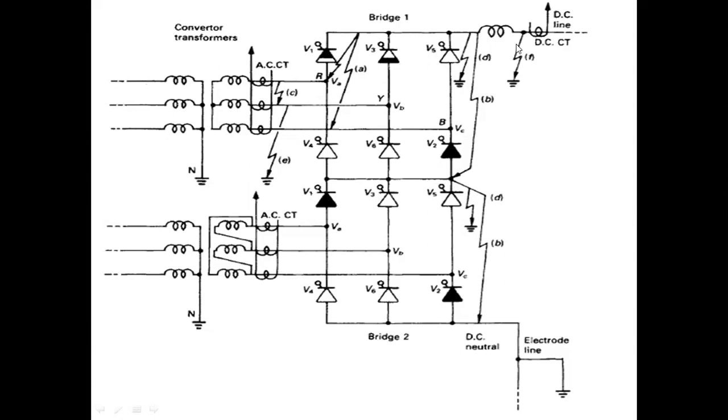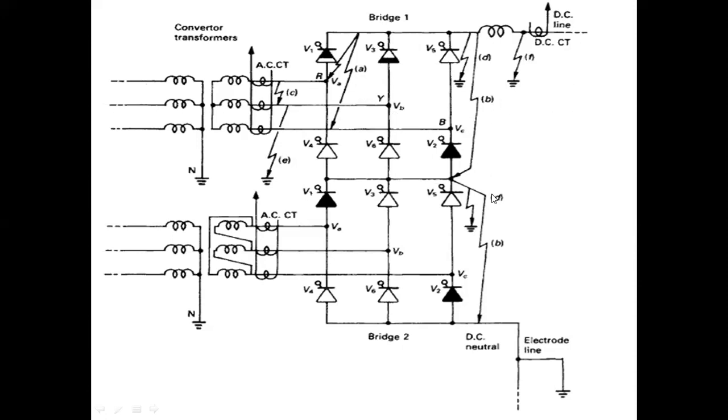See here, at any instant a fault may occur, and the location is also very important to us. The fault may be nearer to the thyristor valve, or very near the converter transformer, or at the DC side. Different instances like these we can consider. So at any moment, all these devices, that is the thyristor units, the converter transformer and the DC line, everywhere it has to be protected.